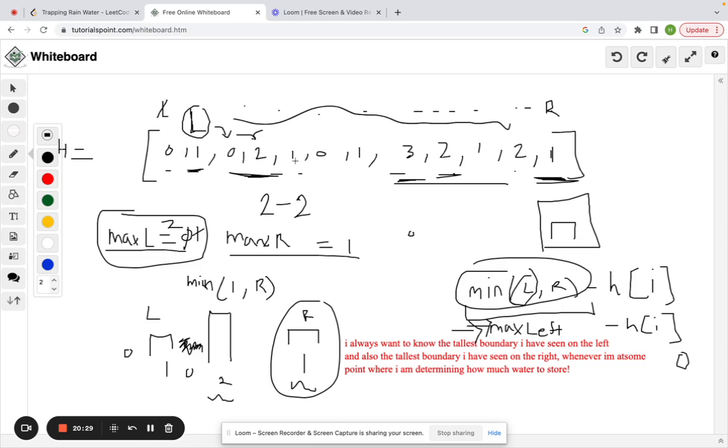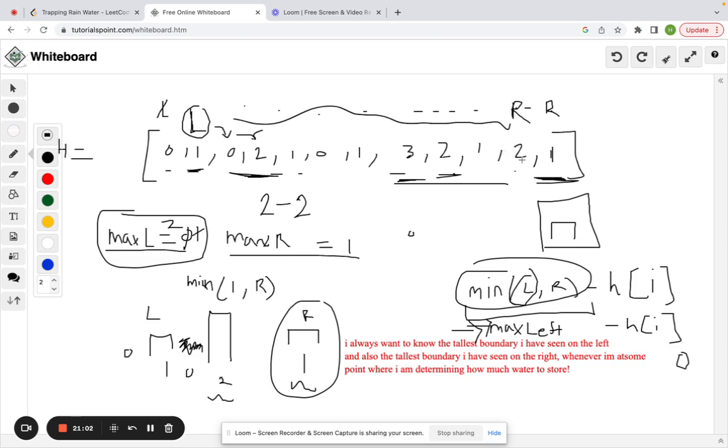And really, you don't care what's on this side of the left value at all, because the only reason you were able to move the right pointer is because the boundary elevation height was less than whatever was on the left that you've seen so far. You can imagine that whatever is on the left will act as an implicit boundary. Okay, and then in this case we move the right pointer, because right now max left is greater than max right, and we want to target the minimum.